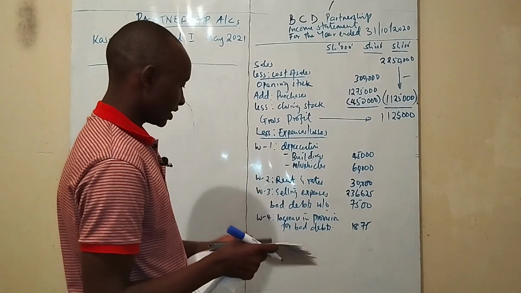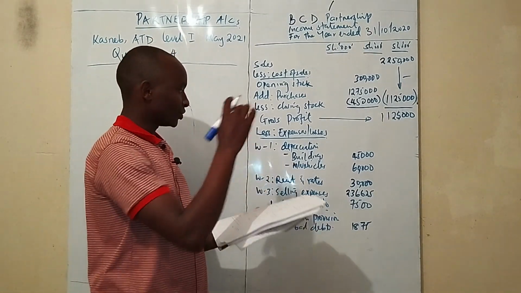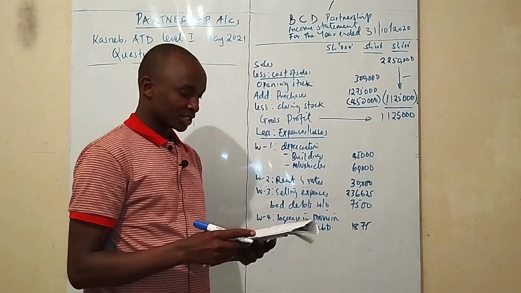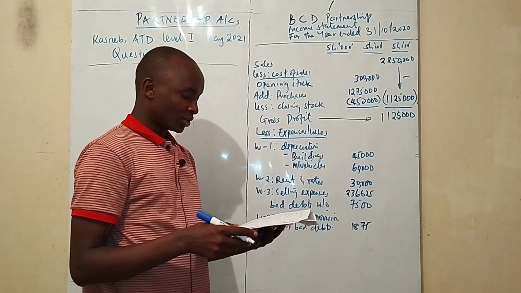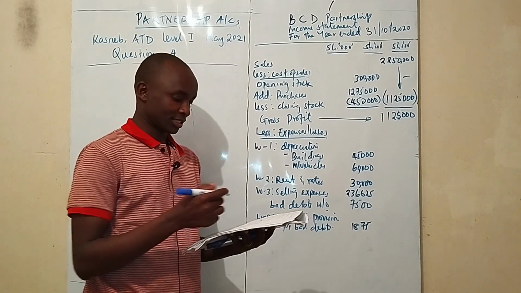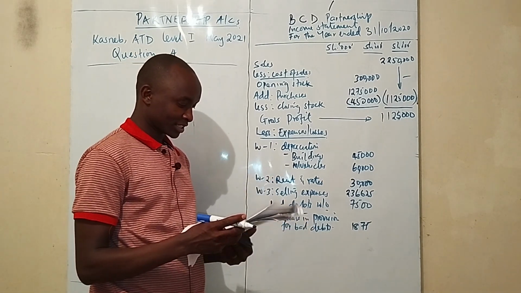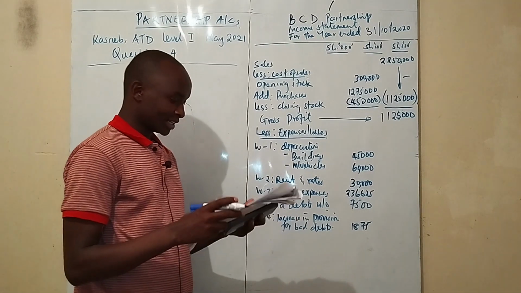Then after we are done with the working, the additional information, we go to the debit column of our trial balance, because expenses have got debit balances. You look on the debit side if you have anything like an expense that we have not included here.